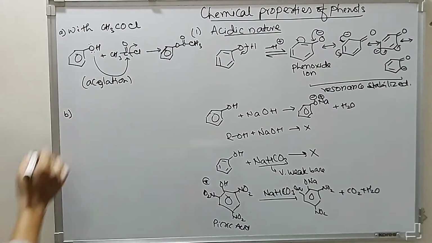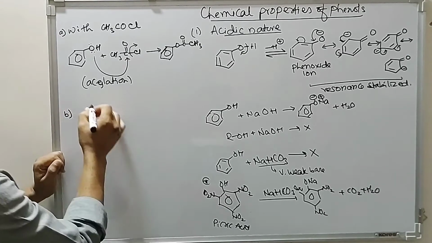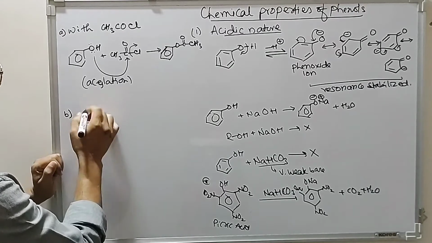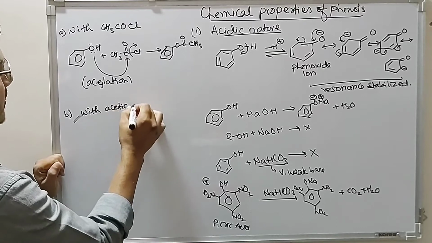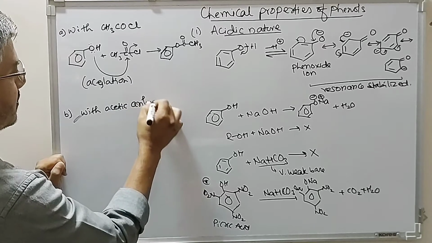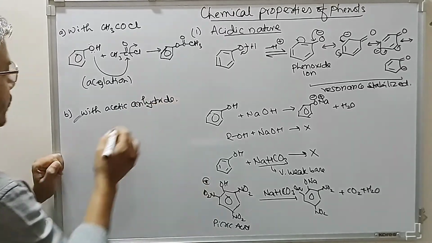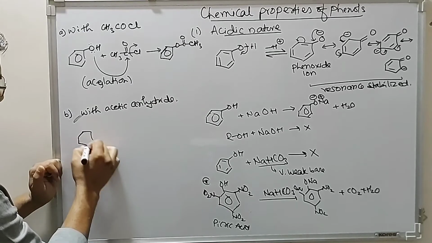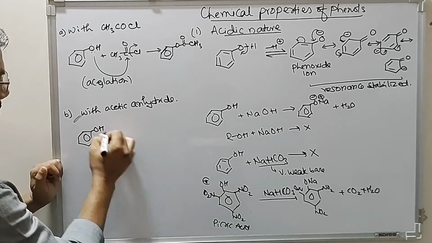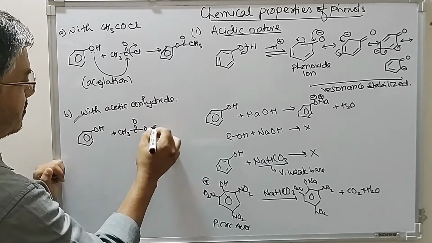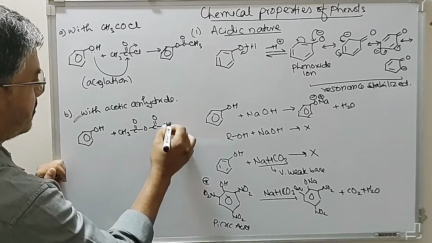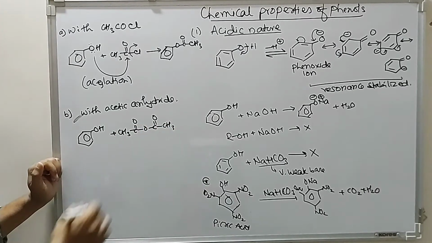Then we have a reaction with acetic anhydride. This is acetic anhydride.